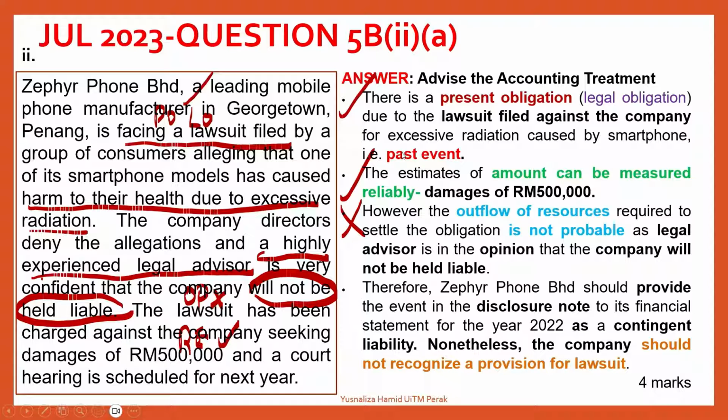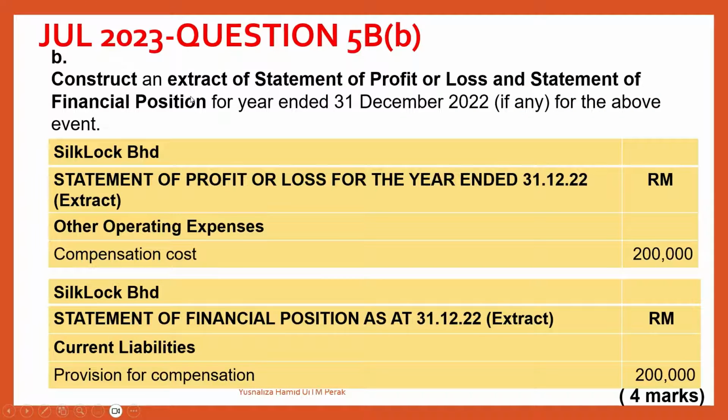Why? Because the issue does not meet the 3 recognition criteria. So there is no journal entry needed, just a disclosure note, no extract of financial statement for you to present for this particular company. You are asked to construct an extract statement of profit or loss for the second part. Here it is clear that Zephyr Phone does not need that because it was a contingent liability.